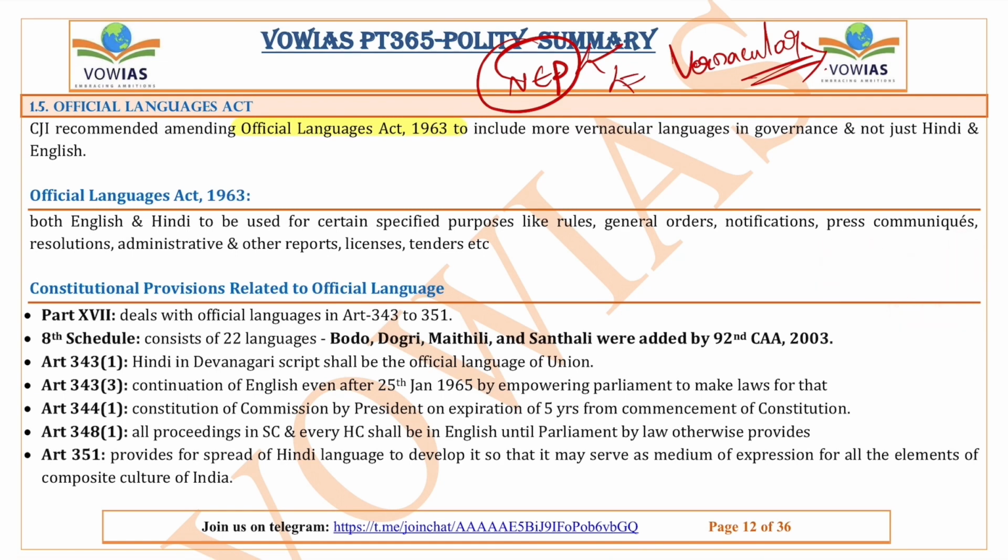Okay. Next, Article 351. It talks about the spreading of the Hindi language so that it may serve as a medium of expression of all the elements of the composite culture of India. So the constitutional makers initially wanted Hindi to be the uniting language of India, because if the whole of India can speak and understand one language, then it is very easy even in governance, and it will also integrate the society in a much deeper way, right?